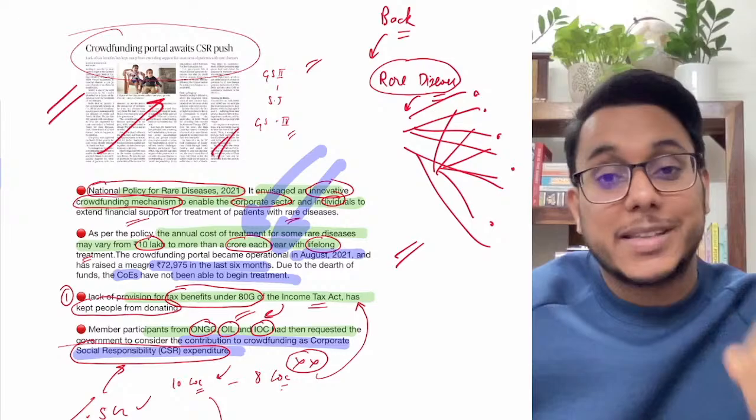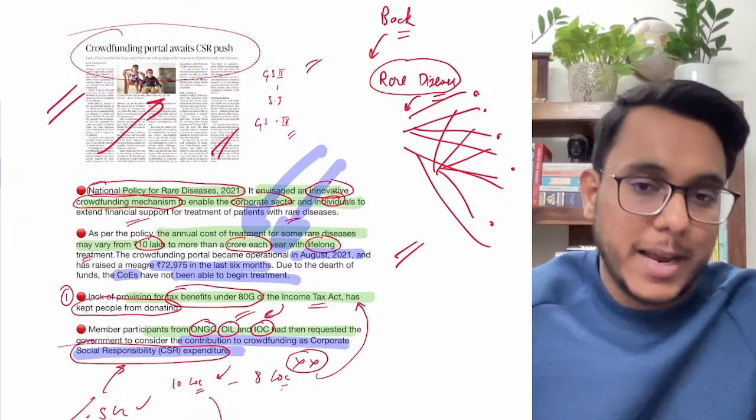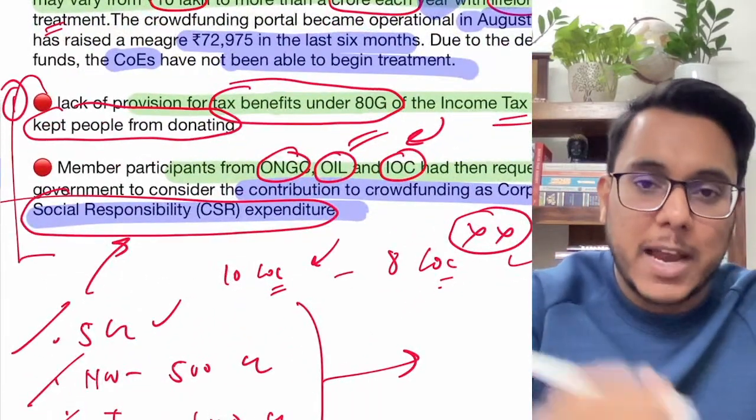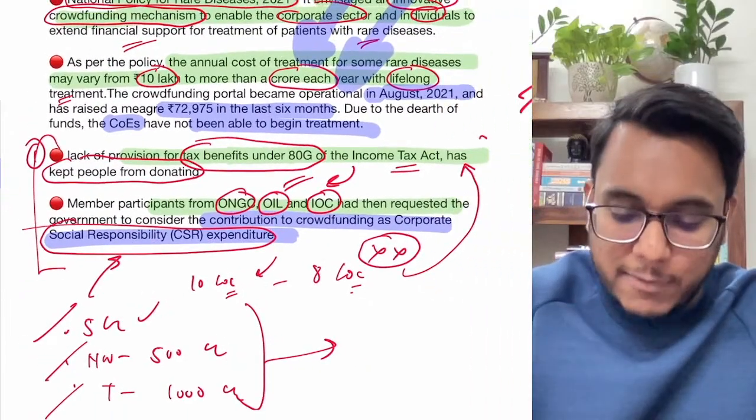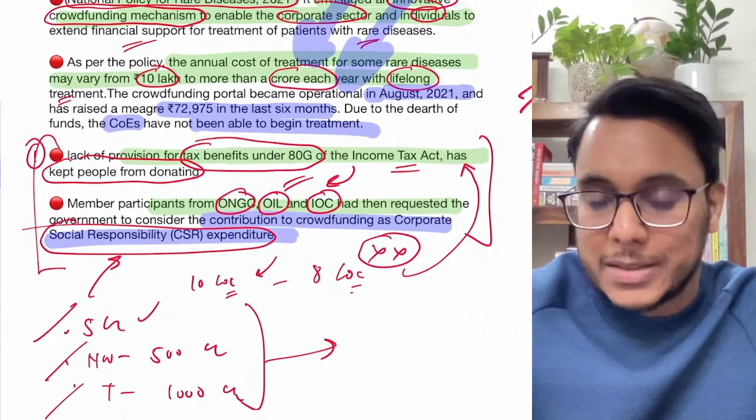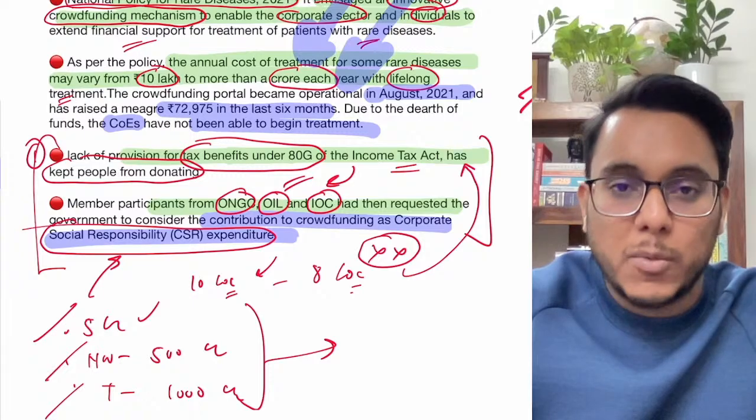Now these suggestions can be given as the way forward by you, okay. Both the suggestions that we have discussed can be given as the way forward in the answer if it is coming. That is all about this article, and now we'll be moving to the next article.